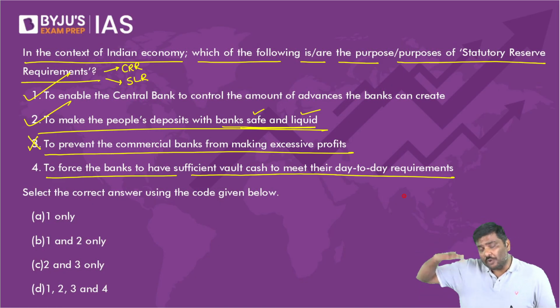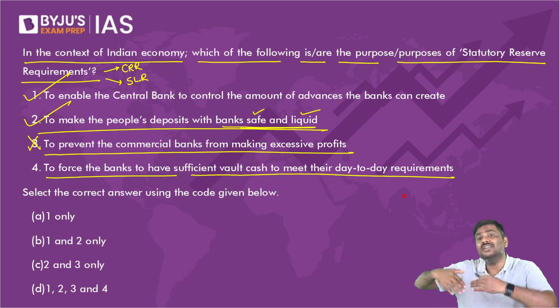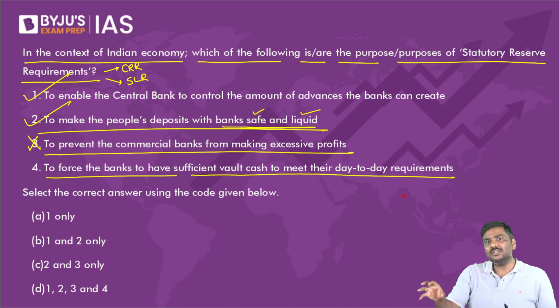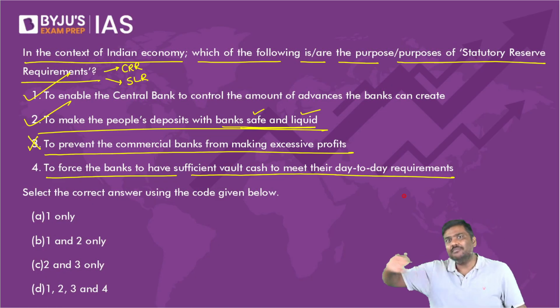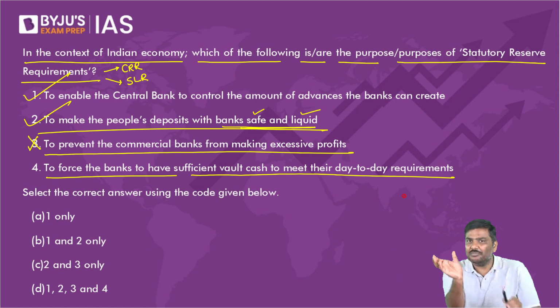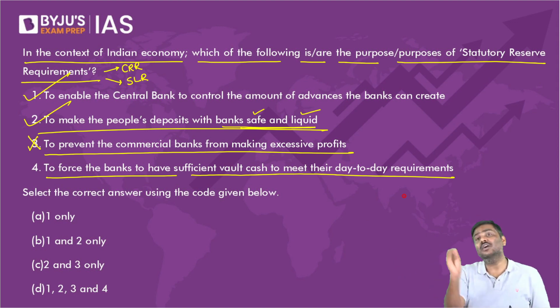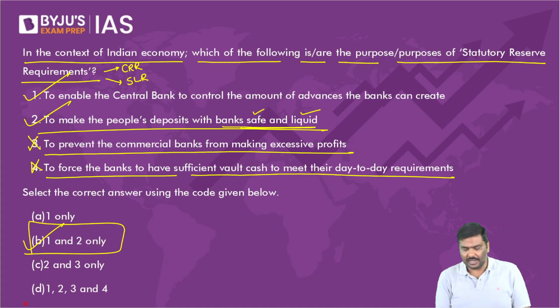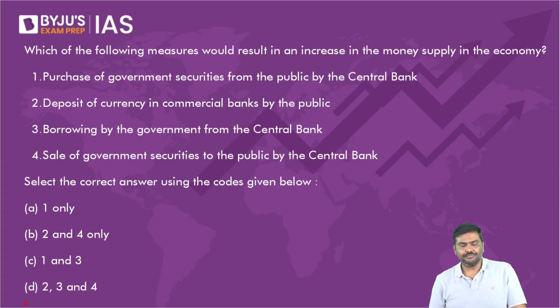And I hope you understand, vault cash is not even covered under CRR and SLR. Vault cash is to ensure that the banks will not use all their money and start lending in the market. They will have to keep a certain amount of money in the form of cash only. That is the meaning of vault cash. So fourth one is also wrong. First and two are correct. Right option will be option B here. Next one.